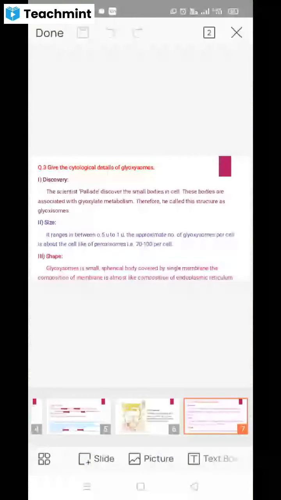This scientist discovered small bodies present in the cells, and these small bodies are always associated with glyoxylate metabolism. So he gave the name glyoxysomes to these structures. Palade observed that whenever the glyoxylate metabolism process takes place, some cell organelles or bodies are always associated with it.